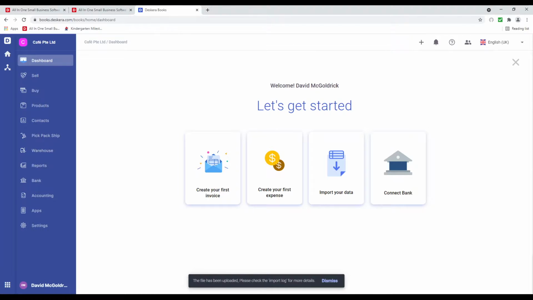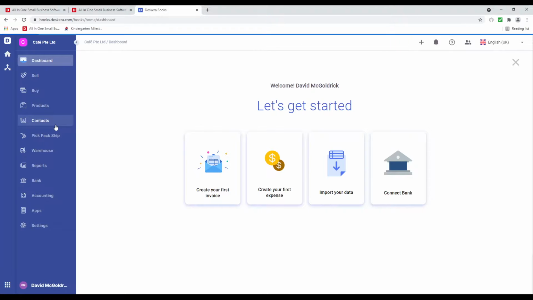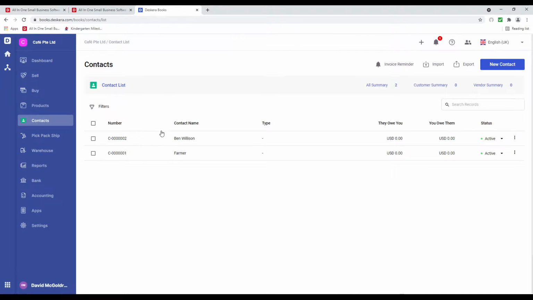The file has been uploaded. Check the import log for more details. So now if I click on Contacts, I should be able to see my contacts.